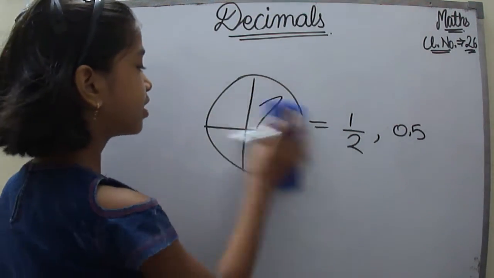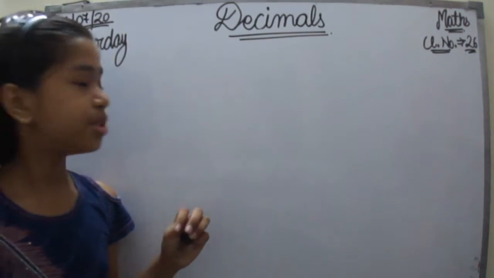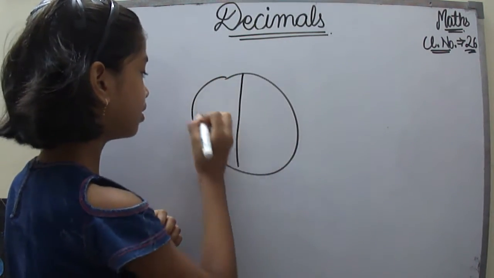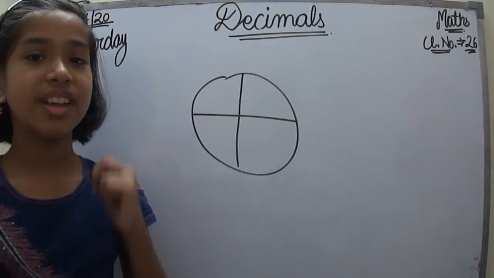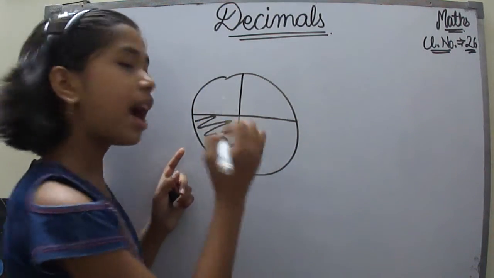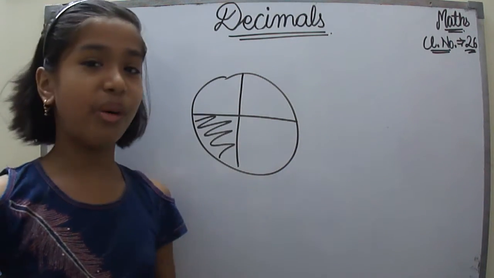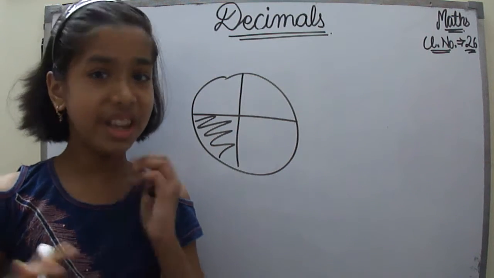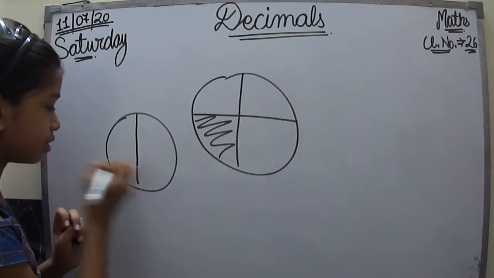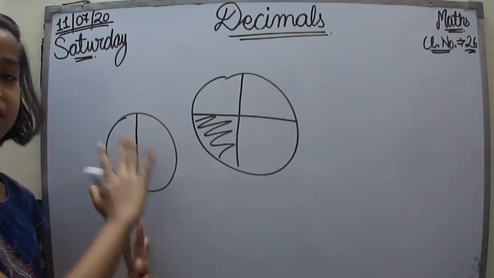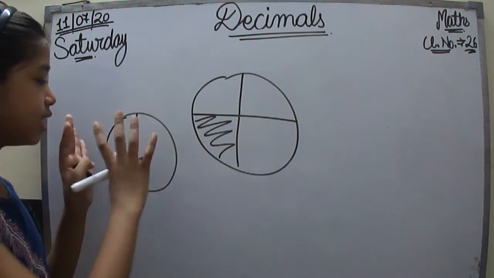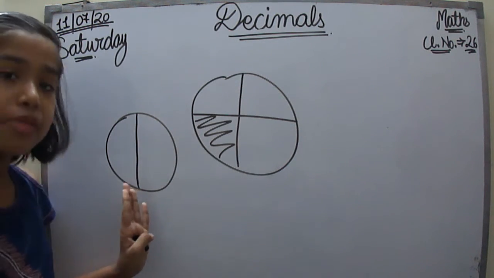Now let's do it. So we will take the same circle and divide it into 4 equal parts. So each part will be the half of half. Now what do you mean by half of half? Let's have a look. If we have one whole circle and if we divide it into half, we get this much portion. Now, what is the half of half? This is the half.